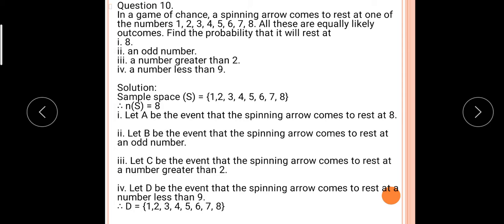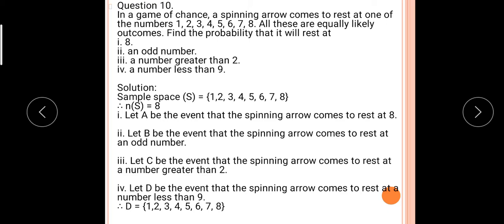In a game of chance, a spinning arrow comes to rest at one of the numbers 1, 2, 3, 4, 5, 6, 7, 8. All these are equally likely outcomes. Find the probability that it will rest at 8, an odd number, a number greater than 2, and a number less than 9. What is the sample space? 1, 2, 3, 4, 5, 6, 7, 8 is the sample space. N of S is 8.